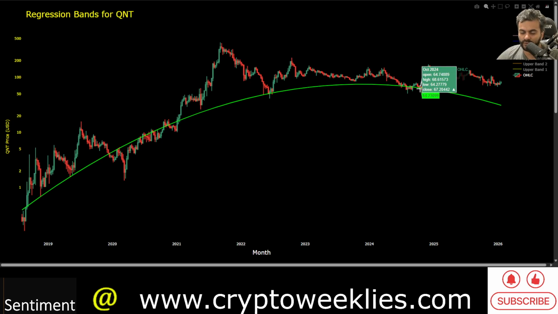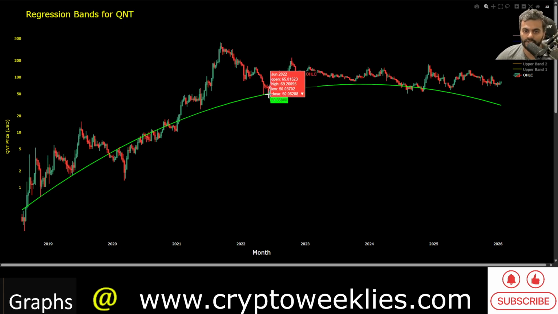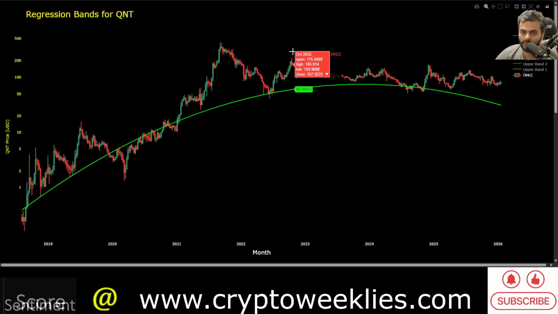Again, for example, in October 2024, DCA below the $60, $62, $64 range could have led to about a 2.5x, almost 3x return from October to December, in a matter of 2 to 3 months. That's a similar story in May, June 2022. From there to October 2022, the rally went from the $50 level to about the $200 level, even in the depths of the bear market. That's what Quant did in the typical bear market year of 2022, at least in the second half of 2022.